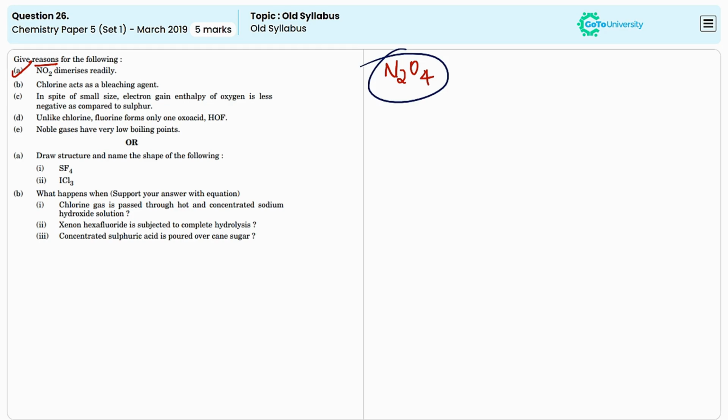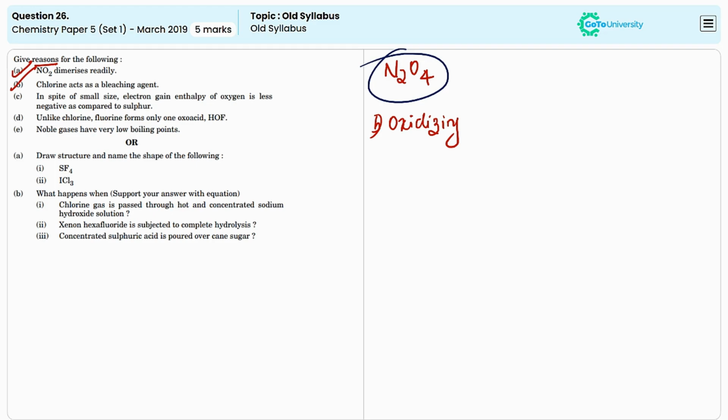The second statement is: chlorine acts as a bleaching agent. Chlorine can act as a bleaching agent due to its strong oxidizing property. It removes color from the substance through oxidation and breaks down the chromophore into colorless products. Chlorine is commonly used in household bleach and industrial bleaching processes.